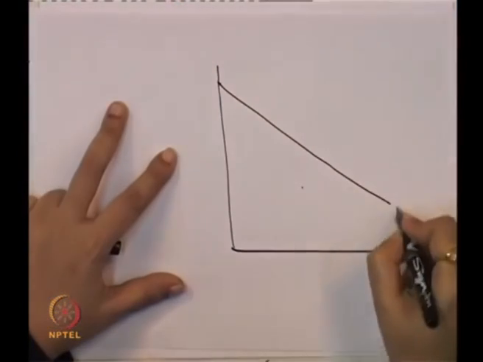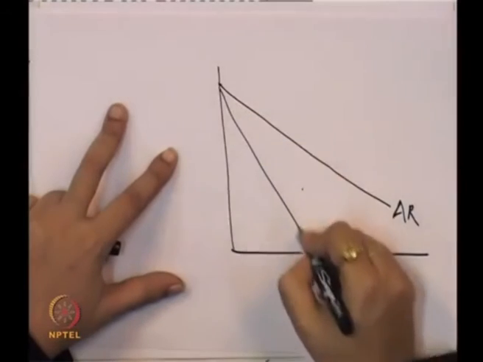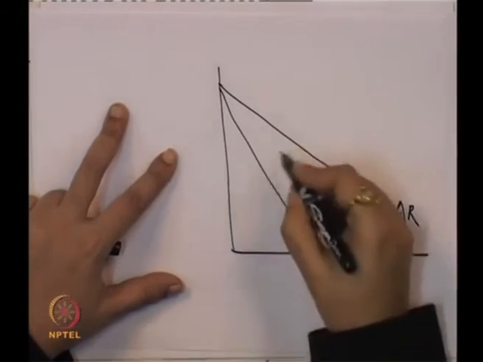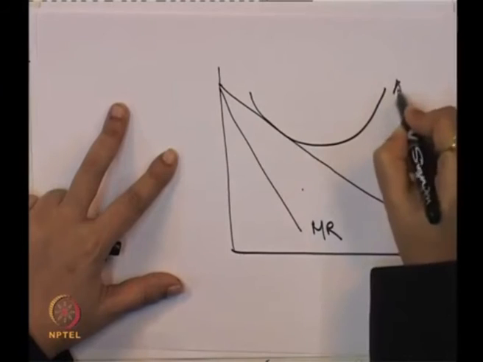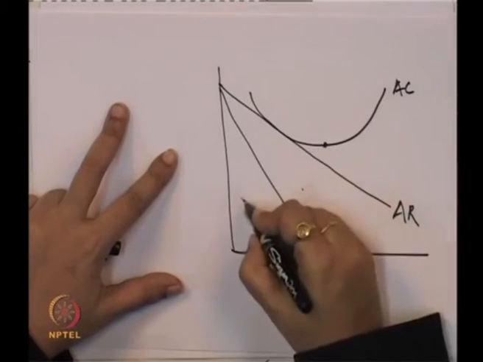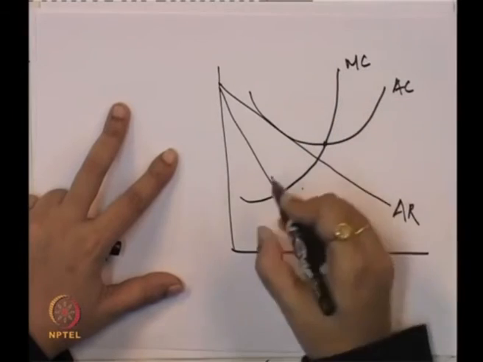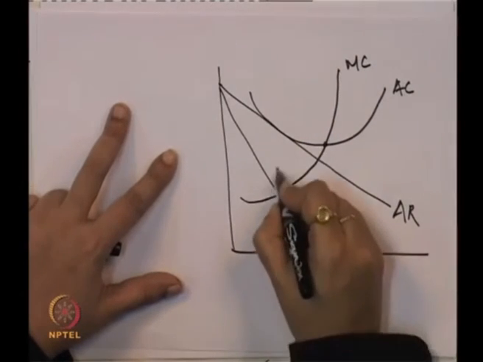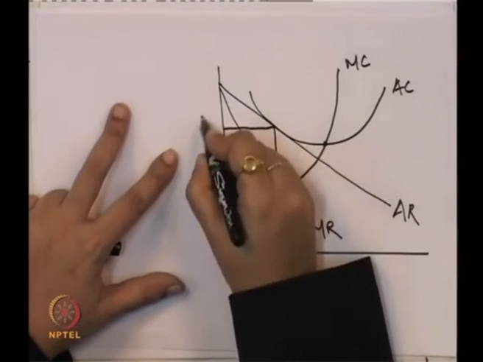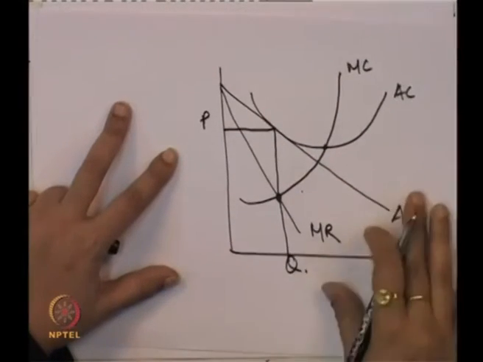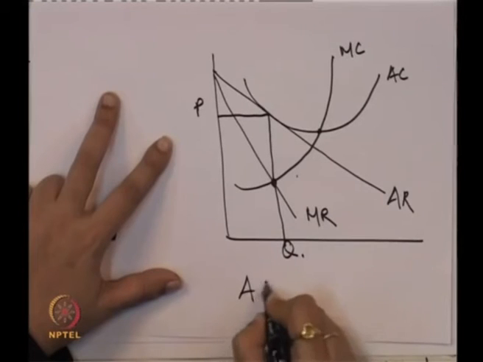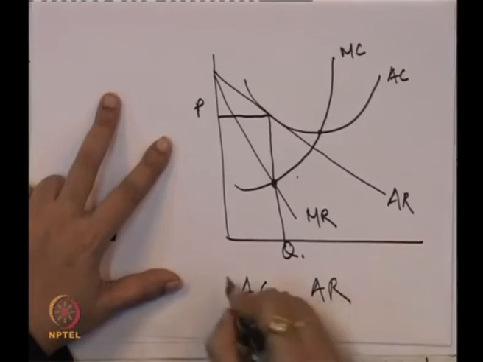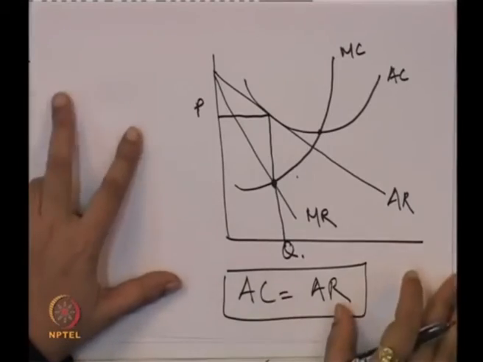Okay. Then we will take the case of normal profit, when generally the firm just gets the normal profit. So, here again we will take average revenue, marginal revenue, average cost, and marginal cost. Corresponding to marginal cost and marginal revenue, we get the equilibrium price and the equilibrium quantity, and in this case average revenue is equal to average cost, so the firm is just getting the normal profit.